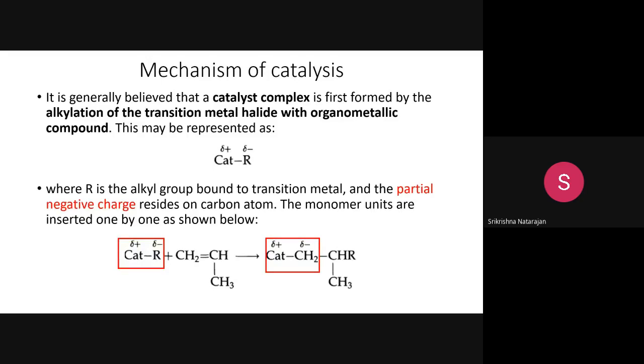So here you combine the R, which is the alkyl group bound to the transition metal, along with the earlier discussed metal halide, which is the TiCl3. So what will happen? One will have the delta plus, which is the partially positive charge, and one will have the delta negative, which is the negative charge. So once they react with the propylene, which is the monomer, what will happen? It will lead to the polymerization.